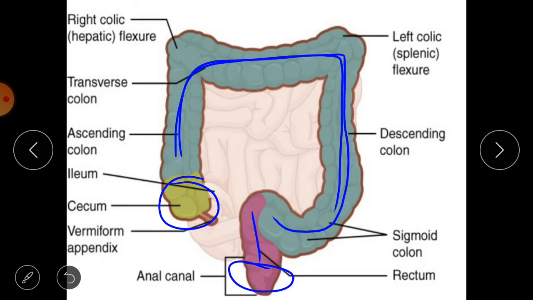You can see the ascending colon, then transverse colon, descending colon, and the sigmoid colon here. Then this pink part is the rectum, and last is the anal canal, and the anal canal opens through the anus. Anus is present at the end of this anal canal. Okay, so these are the 4 parts of the large intestine.